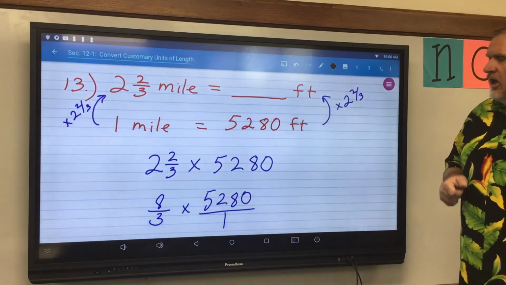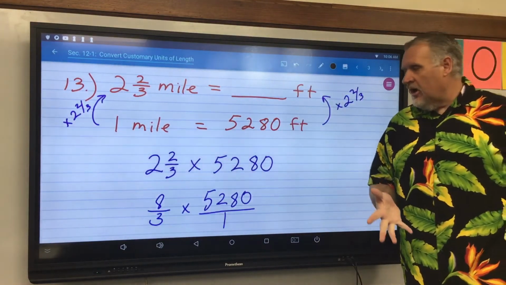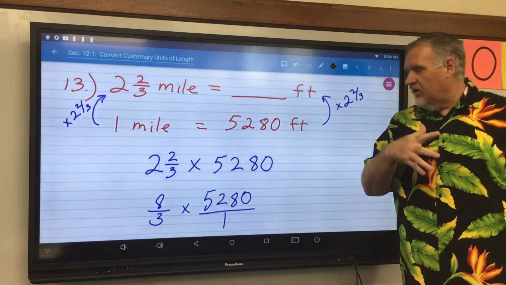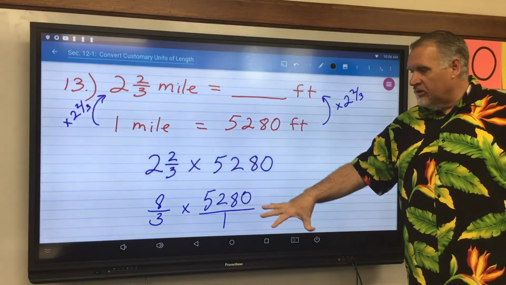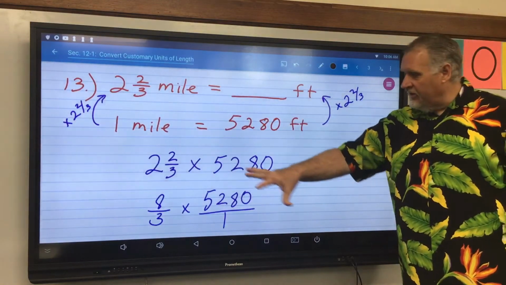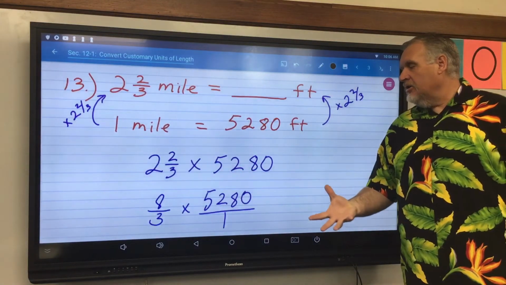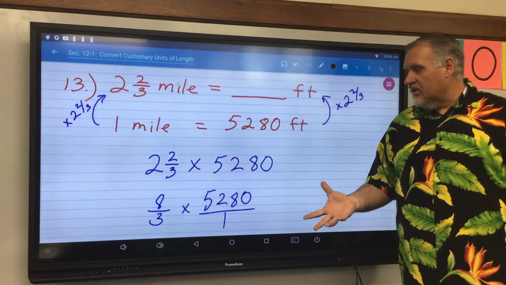All right, so I certainly hope we can do a little cross canceling here. First step is to see, we've changed everything to improper fractions, excuse me, everything's improper fractions. So now I want to look and see if I can cross cancel.